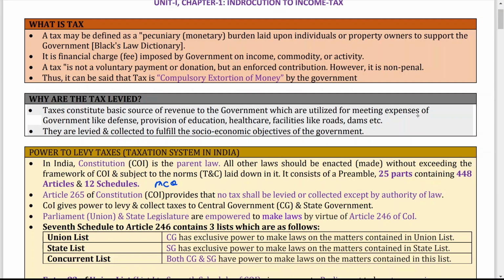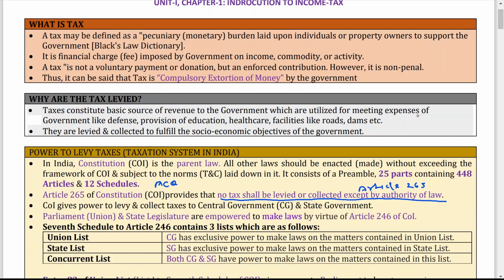Now, what does Article 265 of the Constitution of India say? Article 265 of the Constitution provides that no tax shall be levied or collected except by authority of law. This is a golden line that you have to remember. In which article is it said that no tax shall be levied or collected except by the authority of law? Your answer should be Article 265.